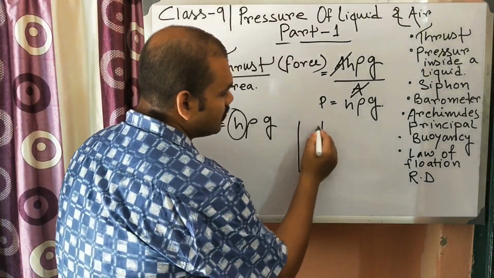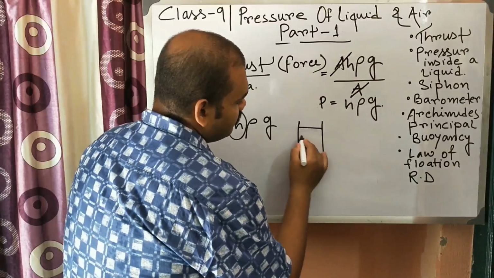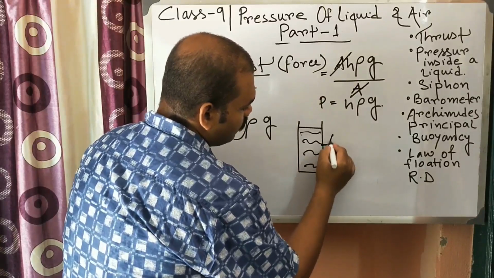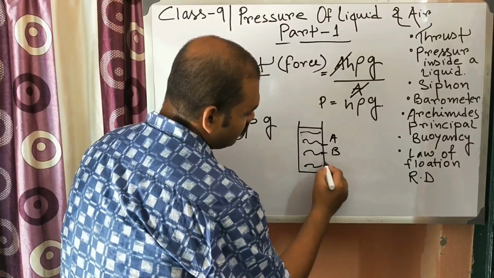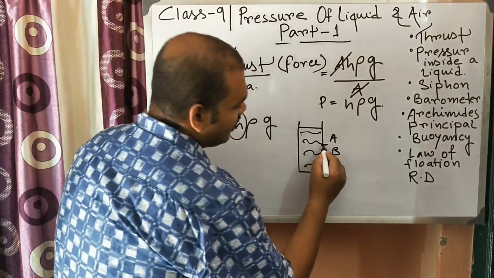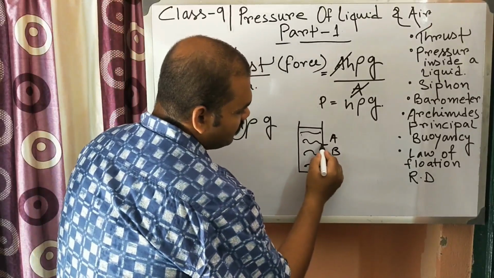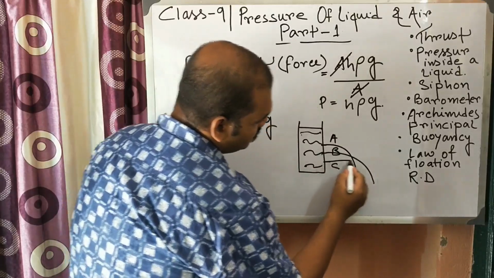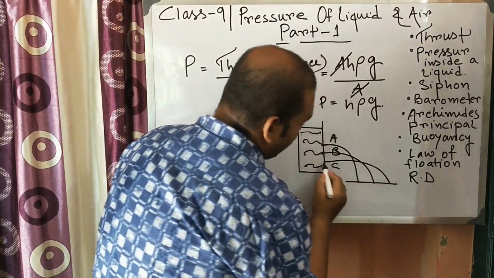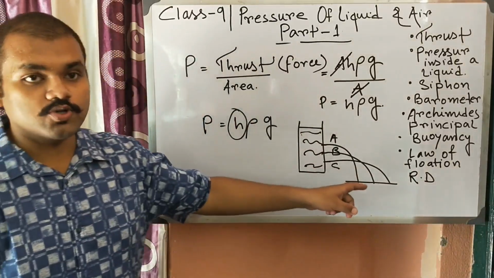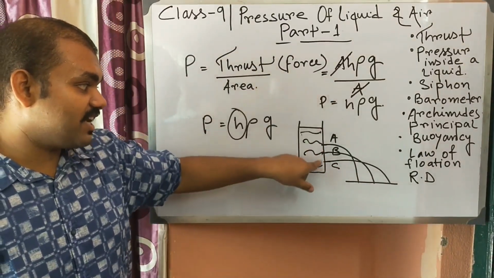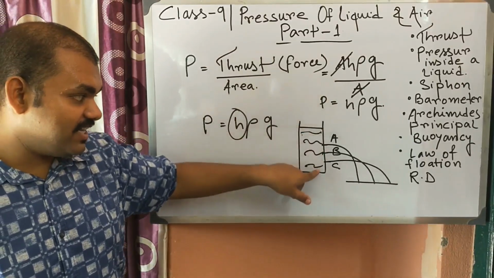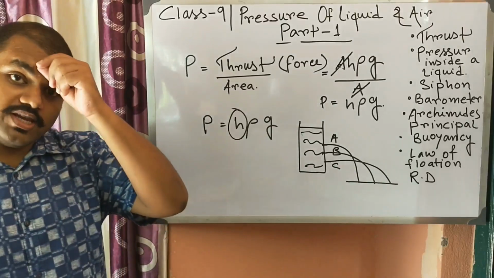Take a bottle of water and fill the bottle. Then make 3 holes. One hole A, another hole B, another hole C. So what you will see is that the water coming from A goes there, from B goes there, and from C goes there. It will have a greater outward force from C. Why? Because the pressure at point C is more than that at point A. So as height increases, the pressure also increases.